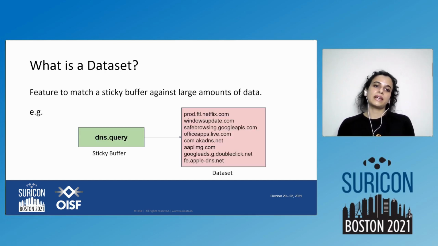So let's start with datasets. What is a dataset? It's a feature to match a sticky buffer against large amounts of data. Here is an example of the sticky buffer DNS query. And here we have an example of dataset. This is not exactly how a dataset file would look like, but this is just to demonstrate what exactly datasets could comprise of. So here we try to match the DNS query sticky buffer against all of the URLs in the dataset.